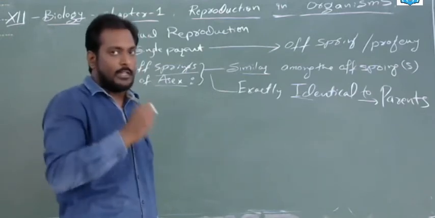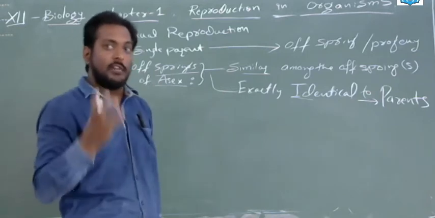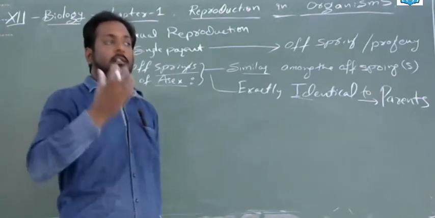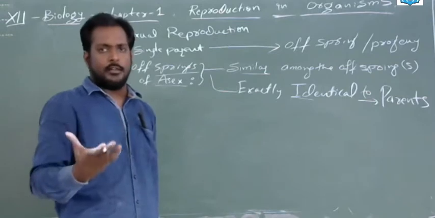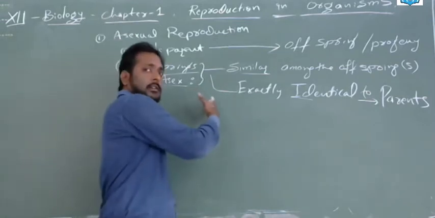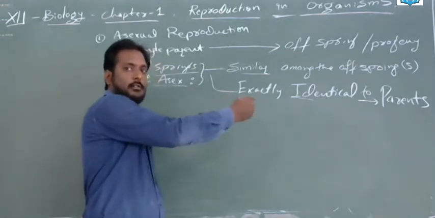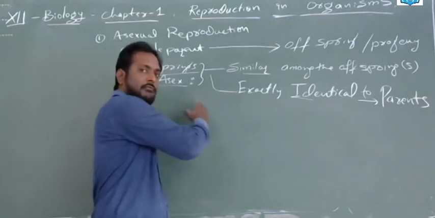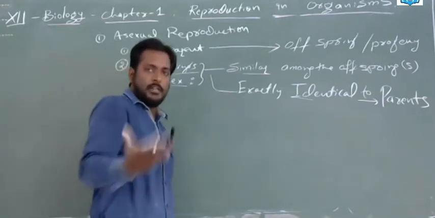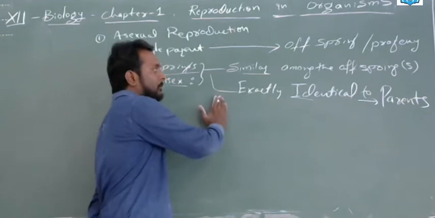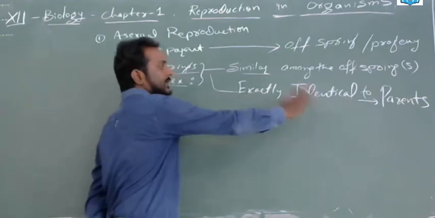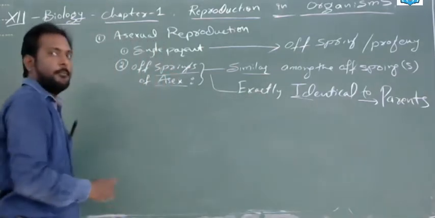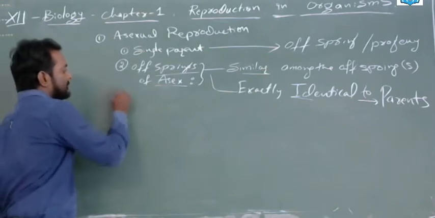A father is not involved, so the father's information, his DNA or sperms, are not involved. It means blue ink gives rise to blue color, like a refill; red color will have only red color, so the next baby will be red color only. There is no other involvement. That's why they look exactly like their parents. This is the second point.